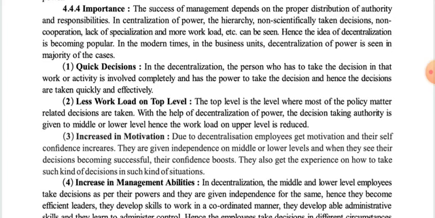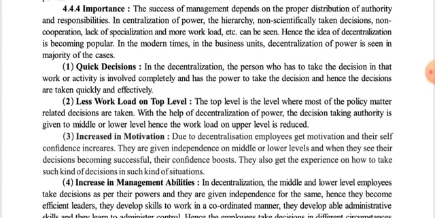Non-scientifically taken decisions, because in centralization the authority and power lie with the top-level management only, and sometimes they may make a hurried conclusion and some decisions might be wrong because they are not discussing their decision with anyone, so no second opinion is taken. Third, no cooperation, because here you have to take decisions by yourself, so there is no cooperation from others.